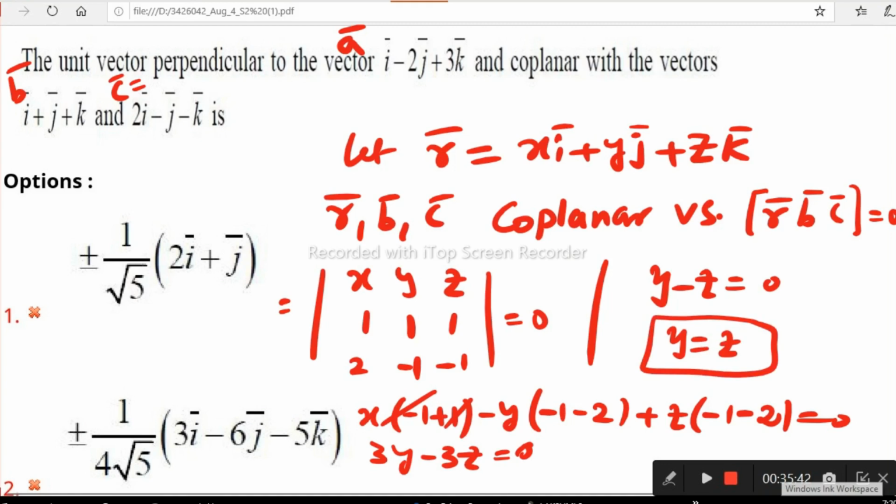We can now look at option number 1. Are the j and k coefficients equal? No. The j coefficient is 1, the k coefficient is missing, that is 1 not equal to 0. In the second option, if you observe, minus 6 and minus 5 are both not equal. Now look at the next options. Which option matches this? Let us also observe which of the next two options has equal j and k coefficients, right?